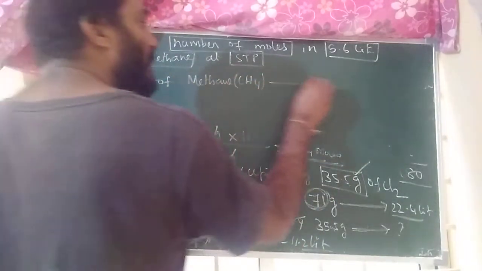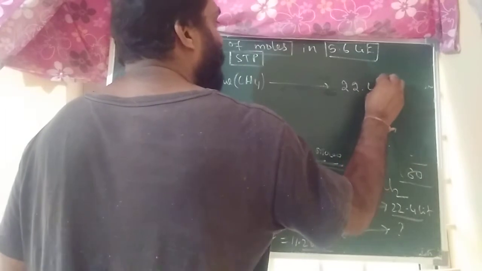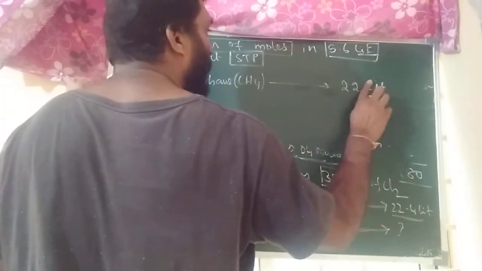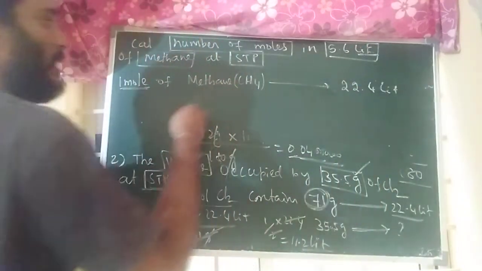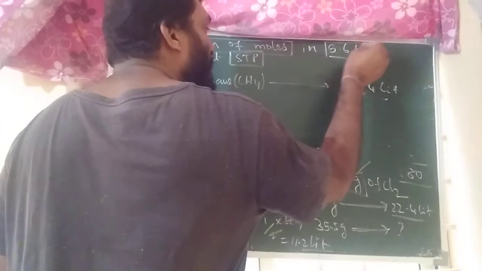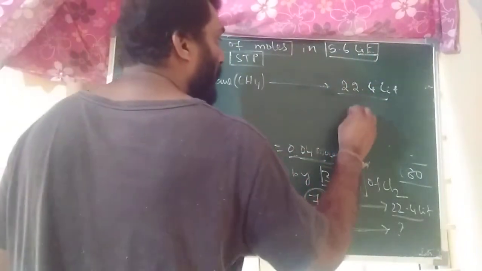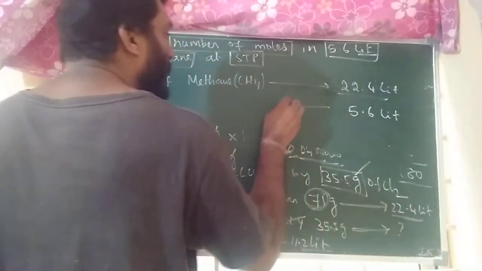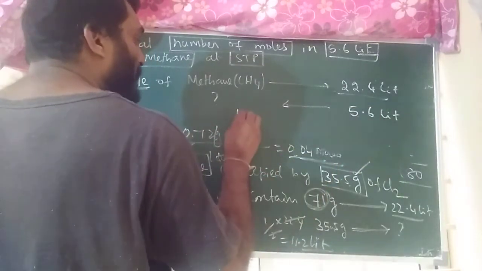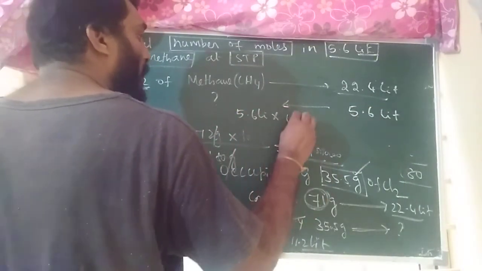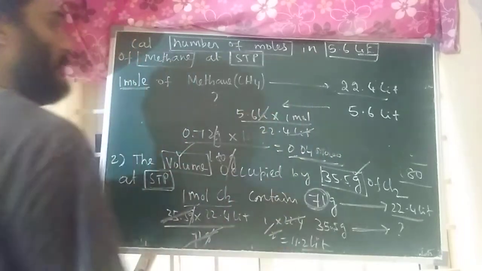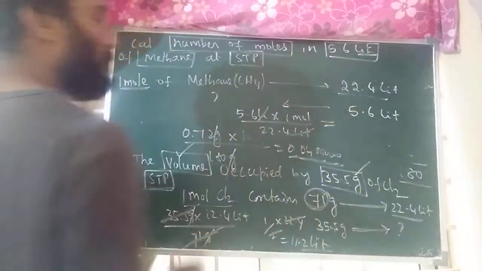1 mole of methane contains in STP condition 22.4 liters. Observe this one also, either liters or mLs or cc, 22.4 liters. So 1 mole of methane contains at STP condition how much volume? 22.4 liters. They are asking, 5.6 liters means how much, what is the mole? Calculate number of moles. So what is the answer? 5.6 liters into 1 mole by 22.4 liters. Liters get cancelled. You will get 5.6 by 22.4.